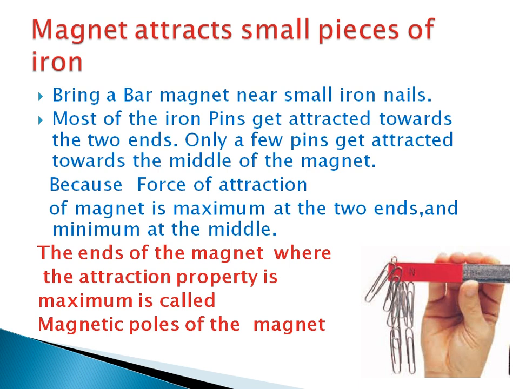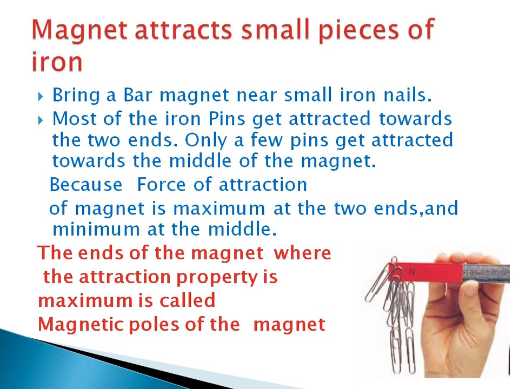What do you mean by magnetic poles? The ends of the bar magnet or any magnet where the attraction property is maximum are called magnetic poles of the magnet. Hope you understood.